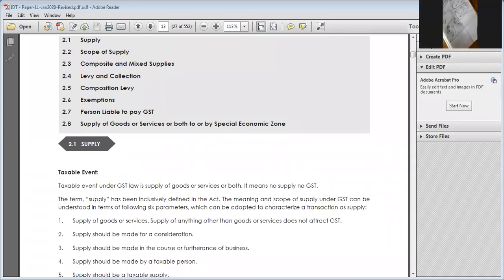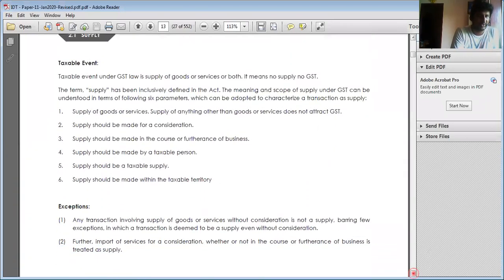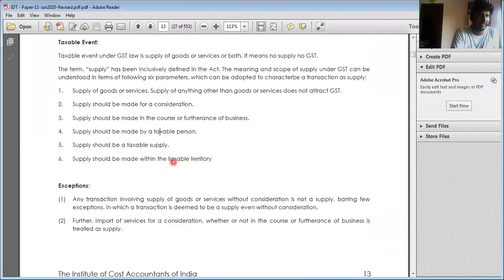Number two, supply should be made with consideration. Number three, supply should be made in the course of furtherance of the business. Number four, it should be made by a taxable person. Supply should be a taxable supply and should be made in the taxable territory.